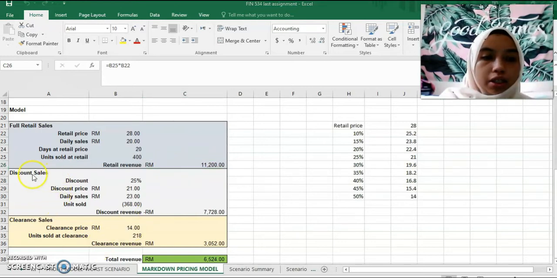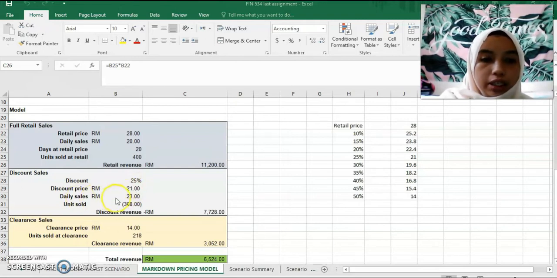Next is the discount sale. The discount is 25%. It is the same as the assumption and the data above, where 25% is given for a day, for 2 days, and the discount price is 21 ringgit after the discounted rate of 25%.